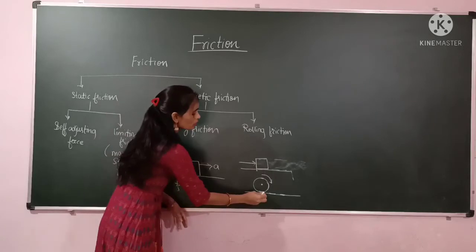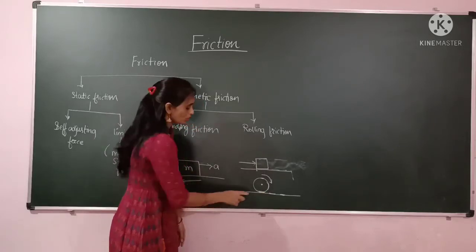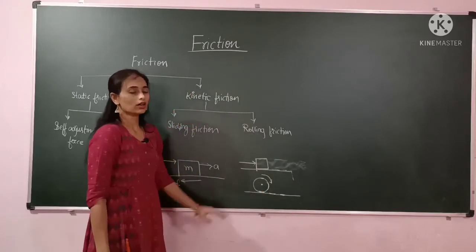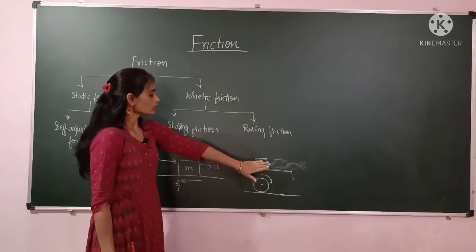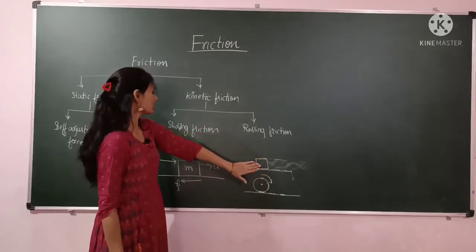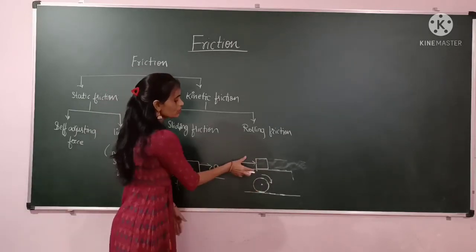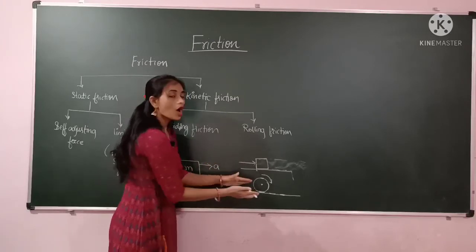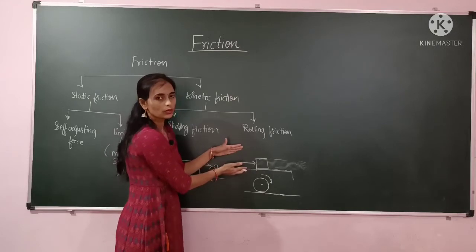Whatever friction is generated between these two bodies in contact, here we call it rolling friction, and there we call it sliding friction. The basic difference is that sliding friction is maximum and rolling friction is minimum. Here the opposing force is minimum and there the opposing force is maximum.